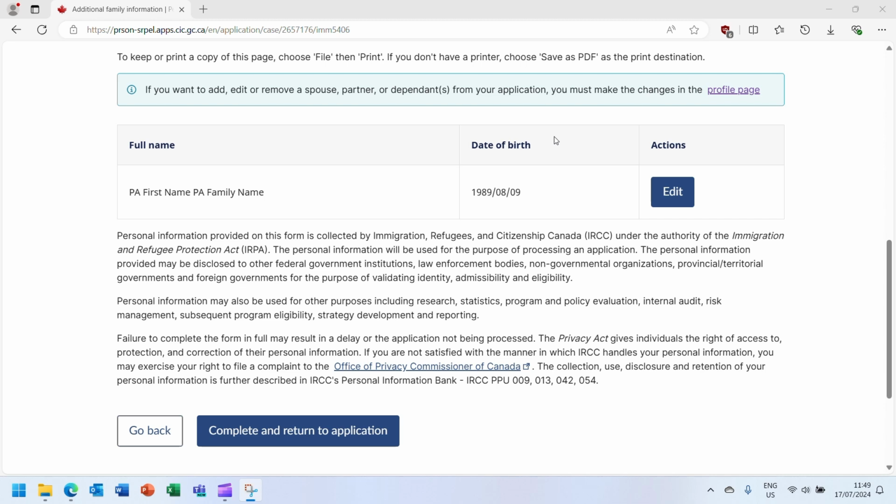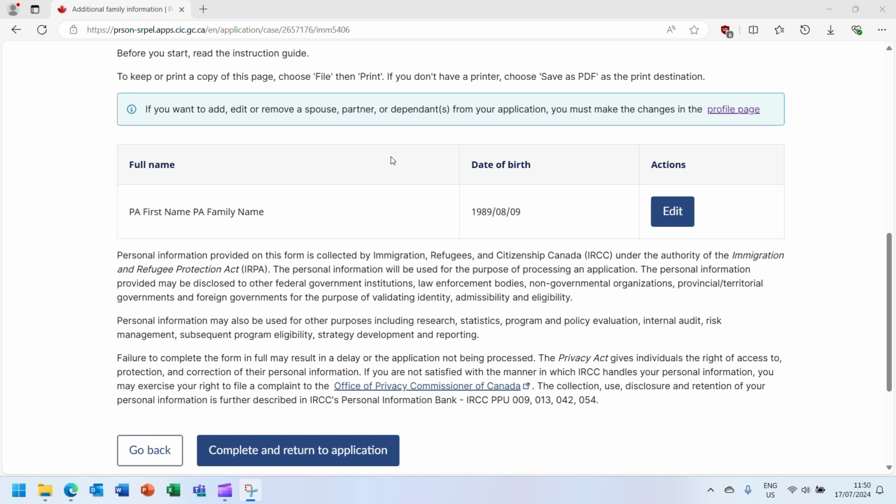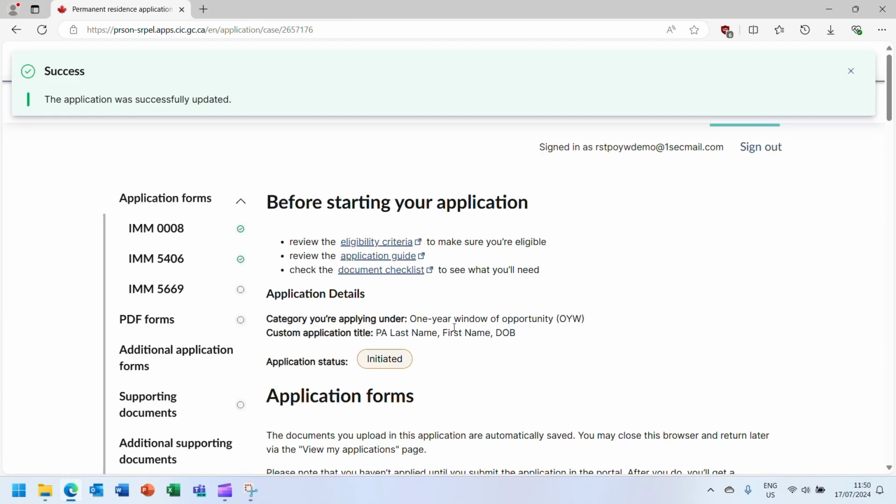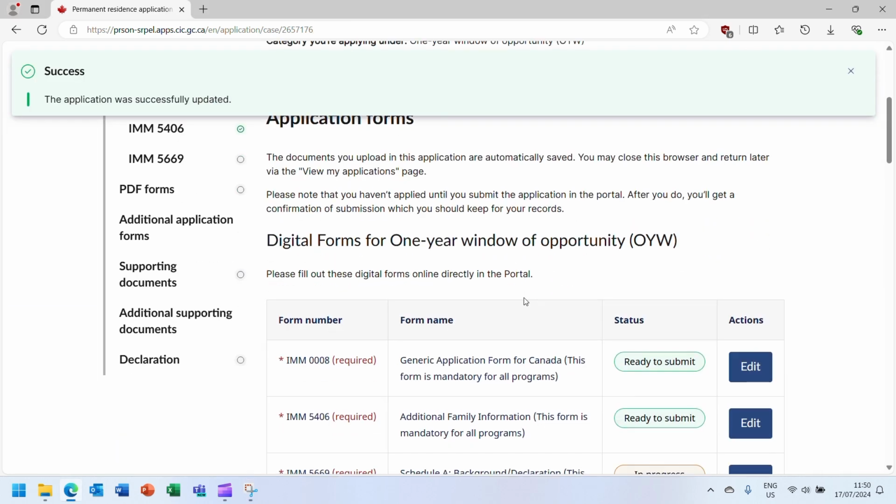Each family member that is required to complete this form will be listed here in this section. Click the Edit button for each family member to complete the form. Remember to always click the Save and Continue button at the end of each section of the form before moving to the next section. Once you have completed the IMM 5406 form for each required family member, click the Complete and Return to Application button. This will take you back to the main navigation page for the application.